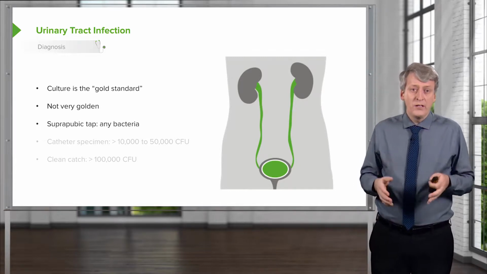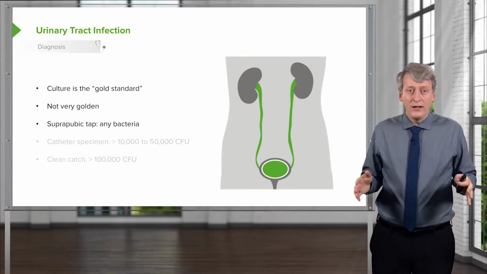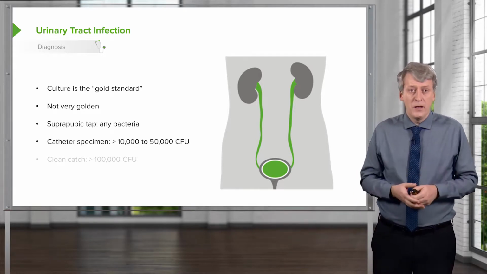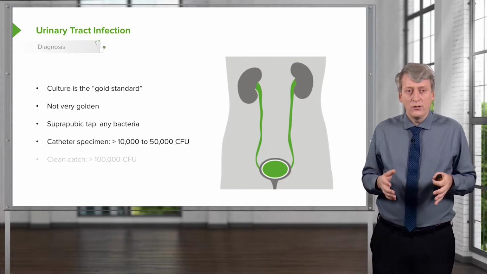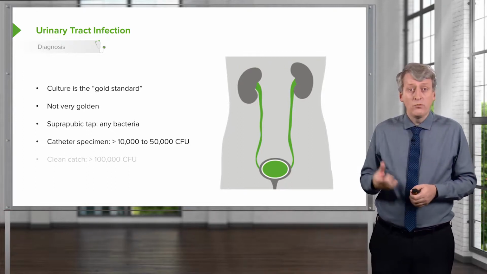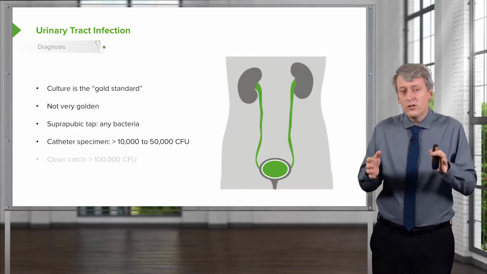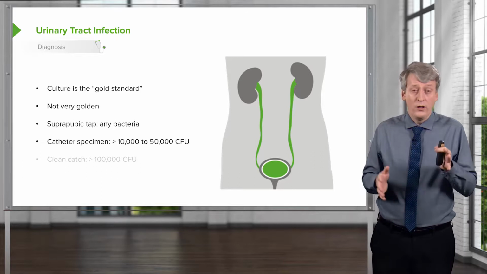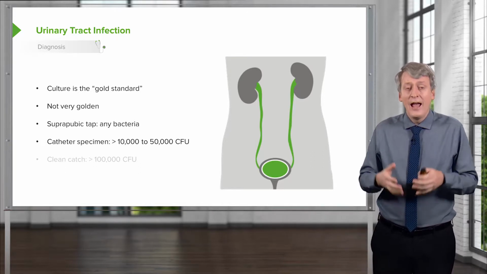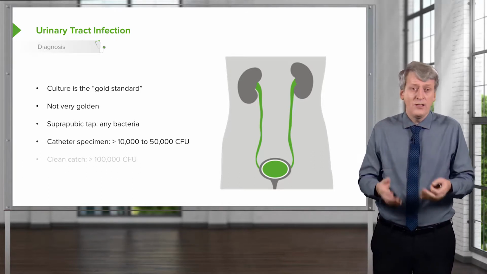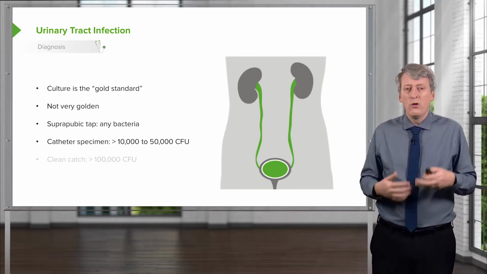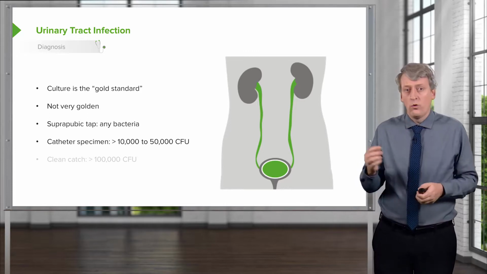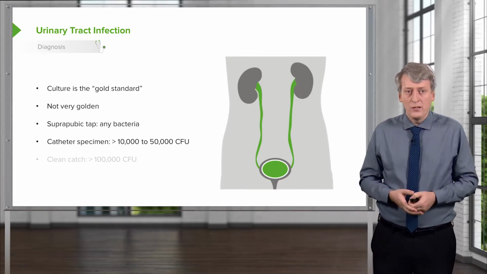For a suprapubic tap, we recommend that any bacteria counts as a positive urine culture. For a catheterized specimen, we generally use more than 10,000, although the new AAP guidelines recommend 50,000. There's not a lot of evidence for that 10 to 50,000 range in terms of whether these are likely to be positives and negatives, and it's difficult to determine because of asymptomatic bacteriuria and not having a really clear gold standard. That said, you can either use 10,000 or 50,000 as your cutoff for a catheter specimen.